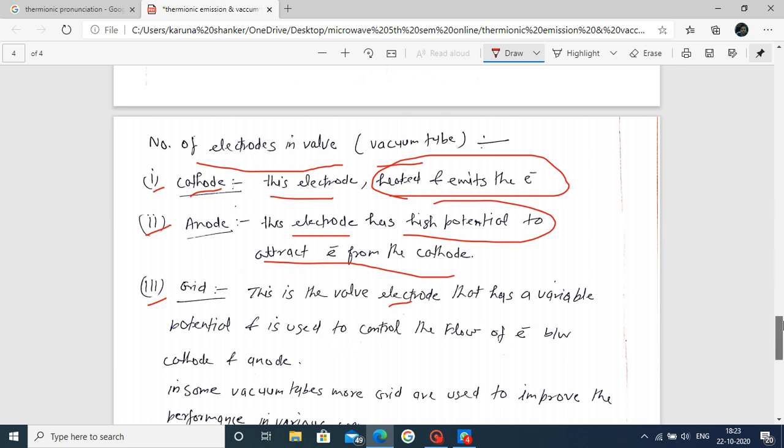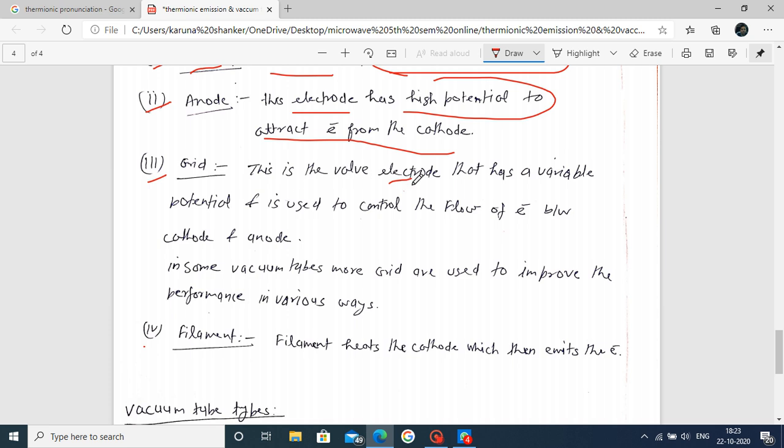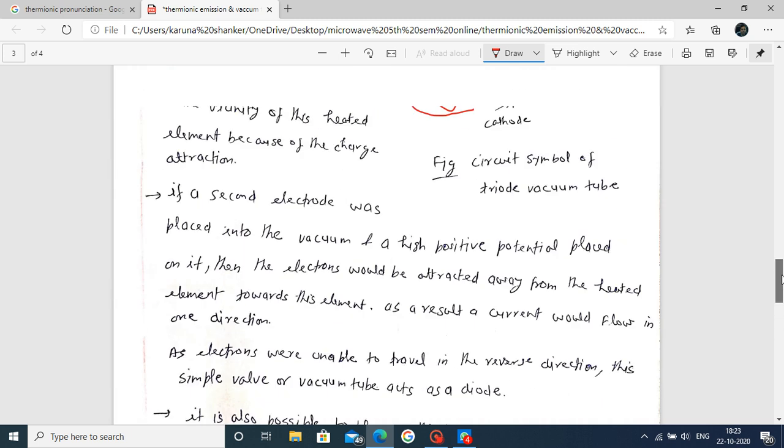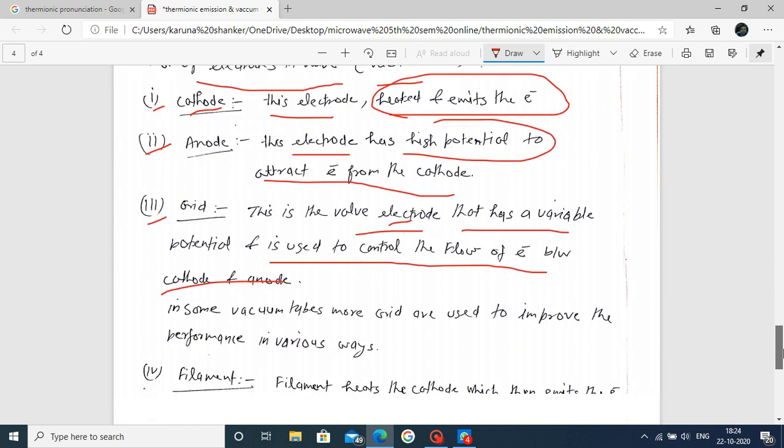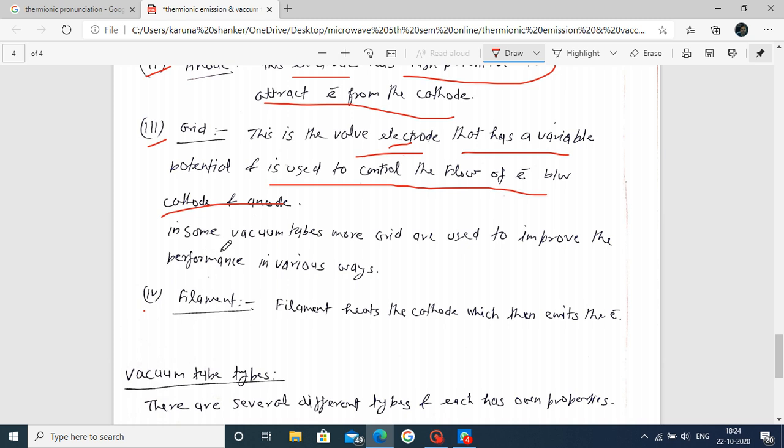Now the grid, what does the grid do? The grid is an electrode that has a variable potential. By varying the potential, we control the amount of electrons that reach your anode. This is used to control the flow of electrons between cathode and anode. Between the cathode and anode, we use a grid. There are also other uses of this grid.